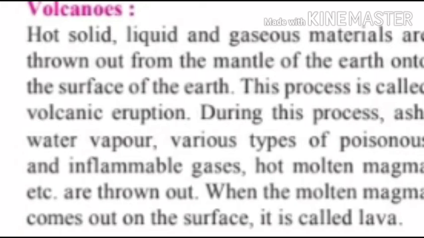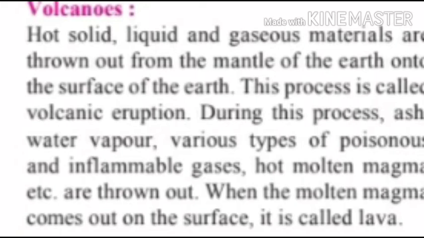In the process of earthquake, nothing is ejected. Ejected means thrown out. Whereas during a volcanic eruption, ash, water vapor, and various types of poisonous and inflammable gases are thrown out. This is the difference between earthquake and volcanic eruptions.